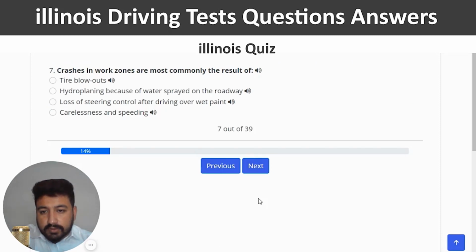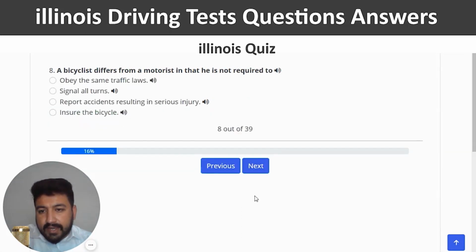Crashes in work zones are most commonly the result of. So the fourth option is the right one, which is carelessness and speeding. Right? Next. A bicyclist differs from a motorist in that he is not required to. So the right answer is insure the bicycle.